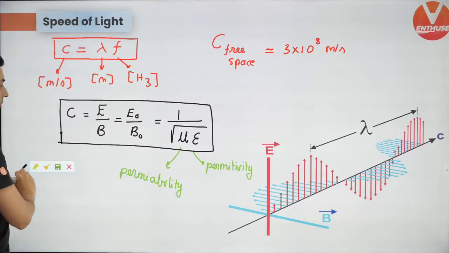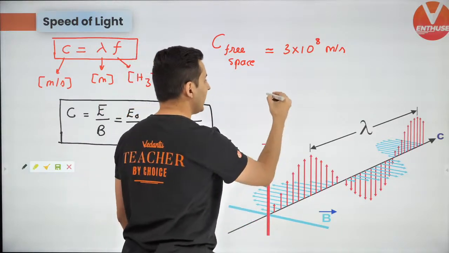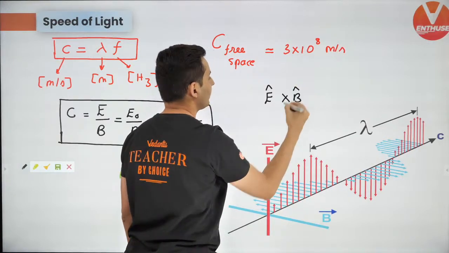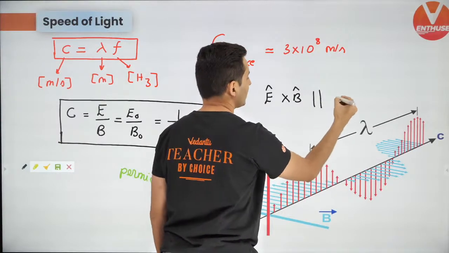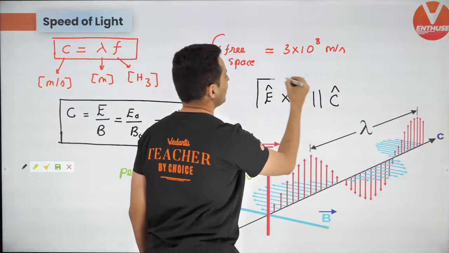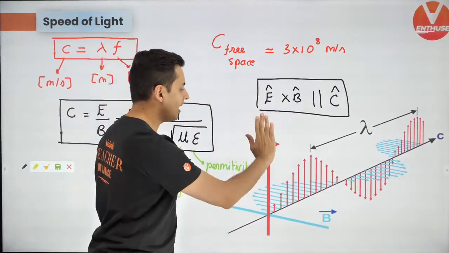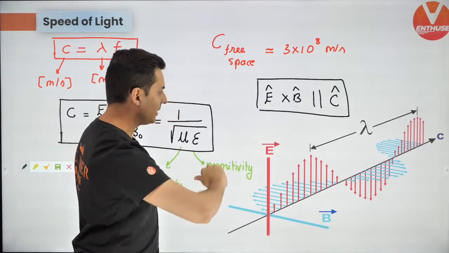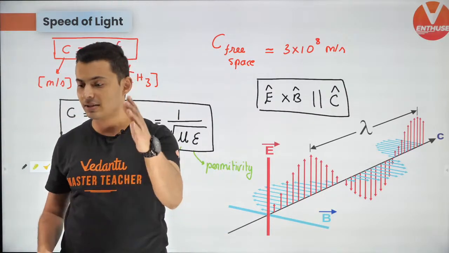And the last thing, which I had already told you, but still I'll mention it here again. If you take electric field cross magnetic field, that direction is parallel to the direction of the speed of light. Very important. They're having questions even on this. Electric field is up, magnetic field is there. E cross B will be the direction of the speed of light. All right. So that's how it will work in that case. I hope this is clear.